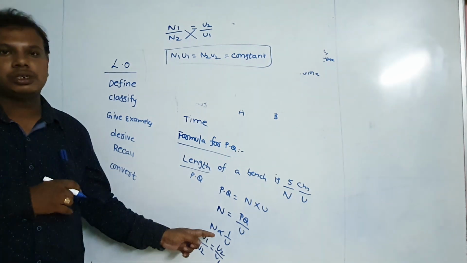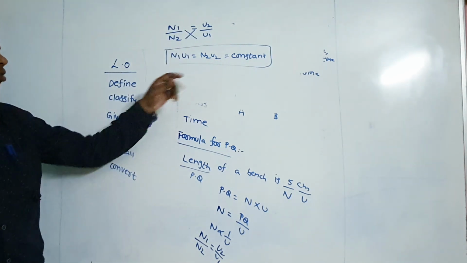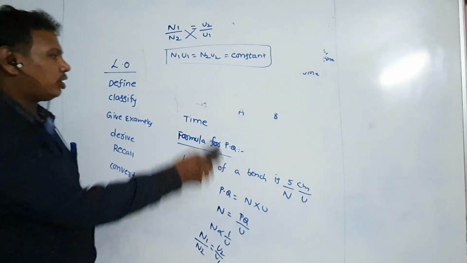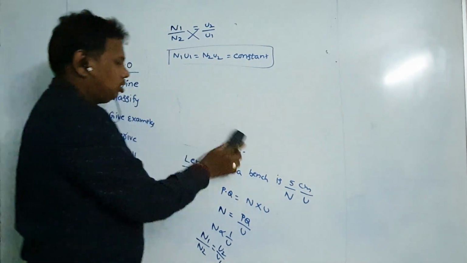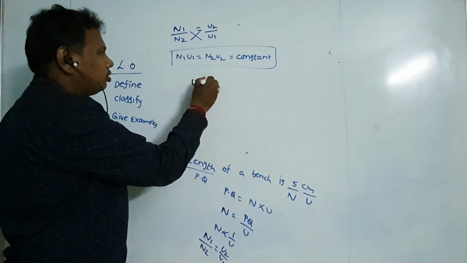N is inversely proportional to U, that is N1 by N2 equal to U2 by U1, that is N1 U1 equal to N2 U2, that is equal to constant. So next we can define unit. Next we can go for unit. So the definition of the unit.